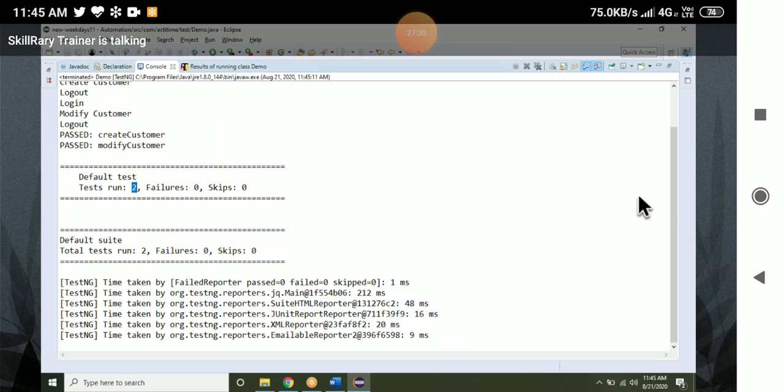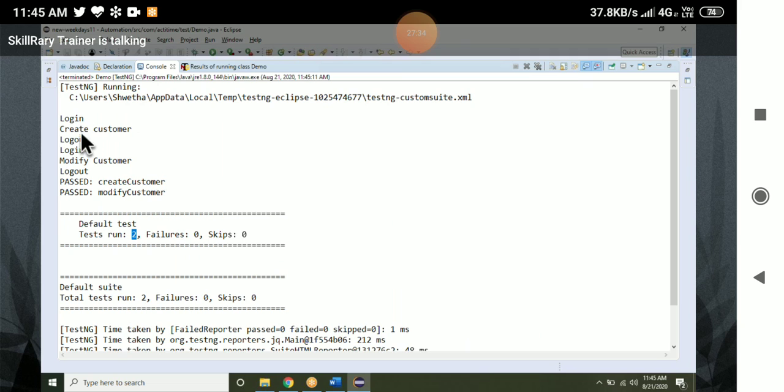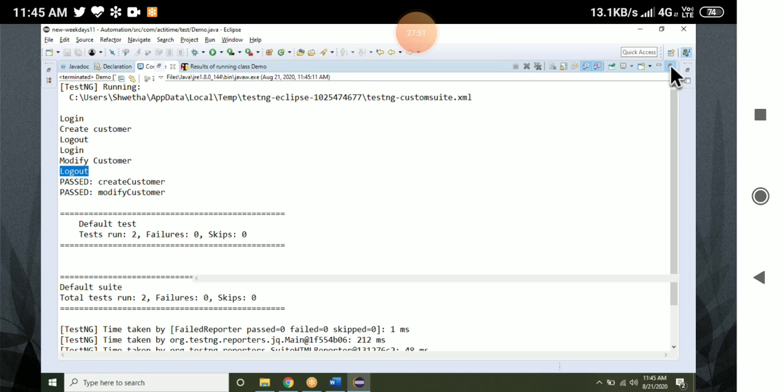See, the number of test cases executed is two. What are those? Create customer and modify customer. See how execution happens. Login, then create customer, logout. Again login, modify customer executed, again logout. This is how it ran. How many times have I written login and logout?